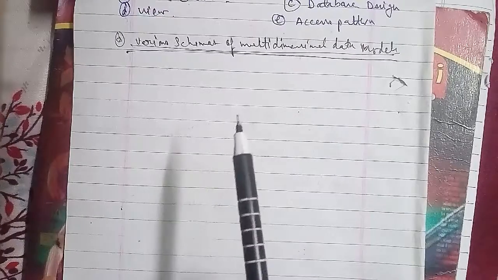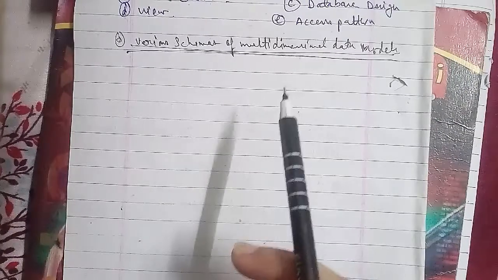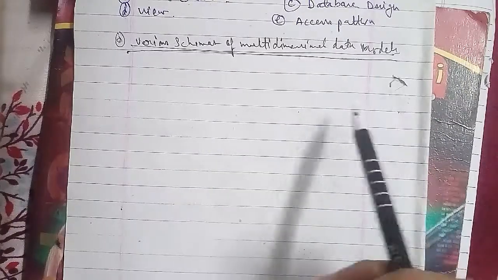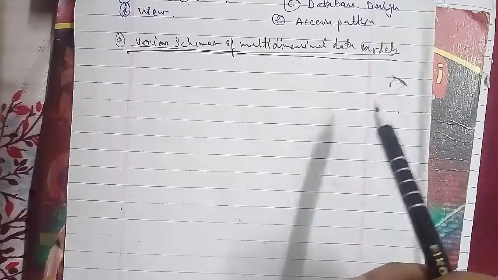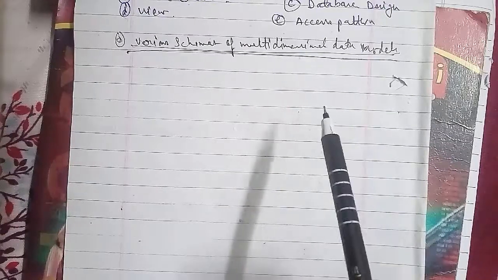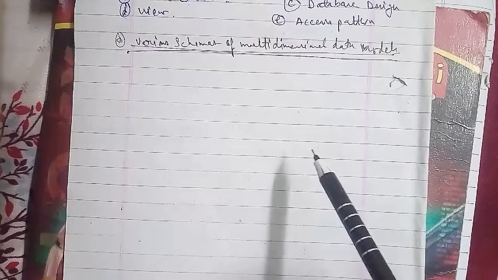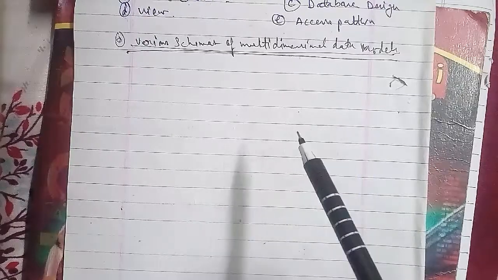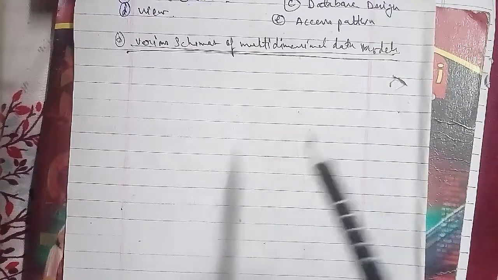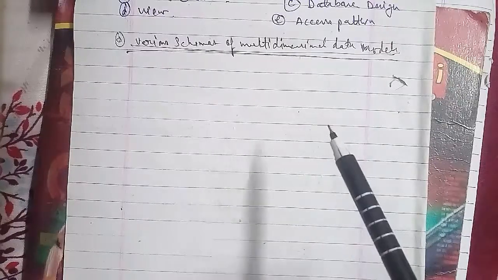in the form of: describe the various schemas of multidimensional data models, describe the star, snowflake, and fact constellation schemas in a multidimensional database. The other type they can ask is: explain the snowflake schema with an example, or briefly describe the multidimensional data model and explain with a diagram the star, snowflake, and fact constellation schemas, and also write their advantages and disadvantages. Another type, for 5 marks, is to explain the fact constellation with an example. That has also been asked here.